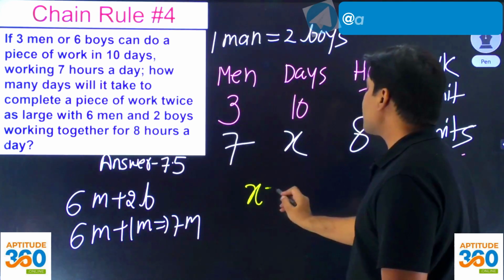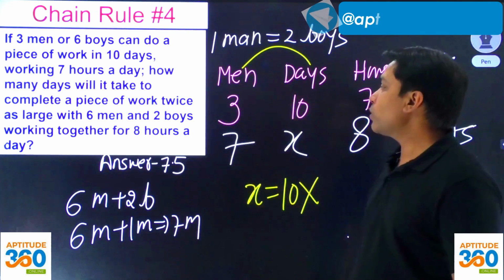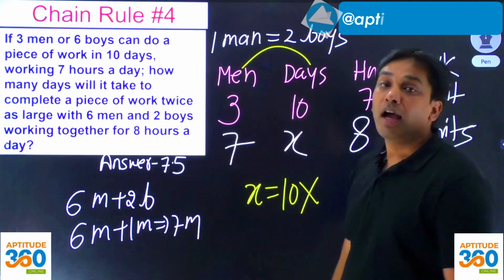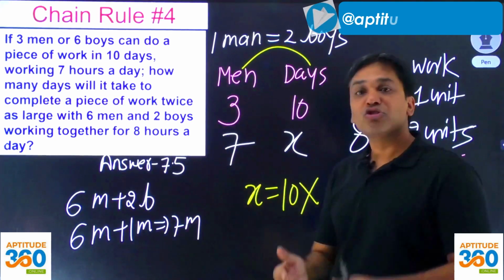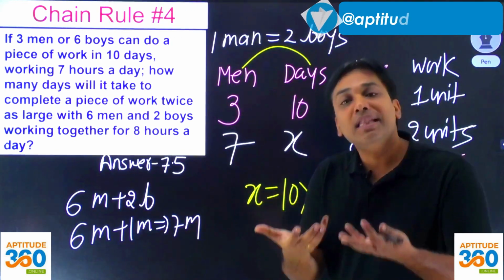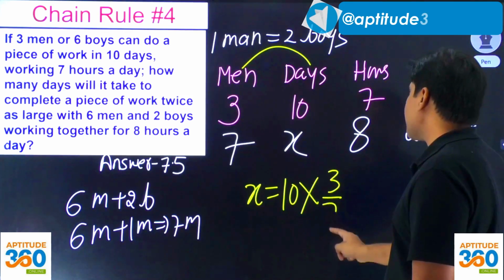So the value of X comes out as what? 10 into, understand this, when this gets compared with this, you've got 3 men. 3 men can do a piece of work in 10 days. Now you've got more men, so days will be less than 10. So this ratio here will have to be 3/7.